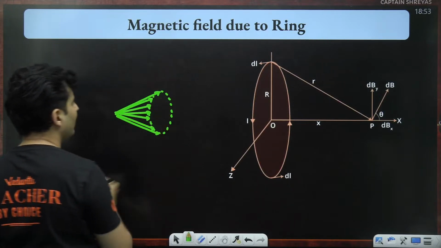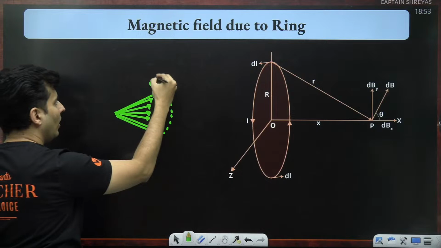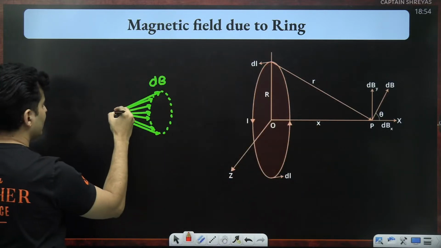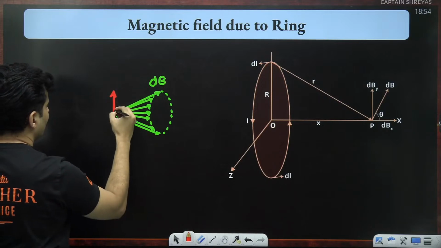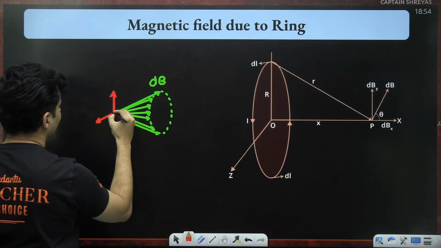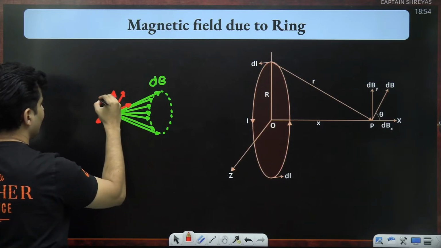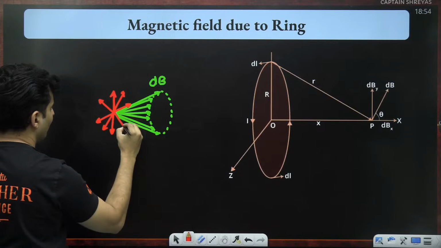It will form like a cone if you visualize. All these are dBs. And their perpendicular vectors, they will be like this, 1 here, 1 here, 1 here, and so on.